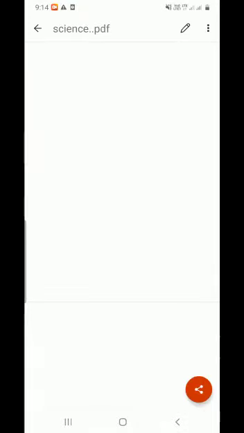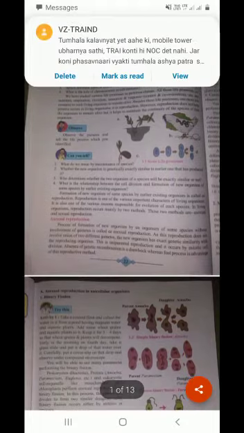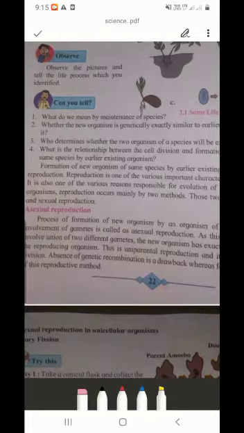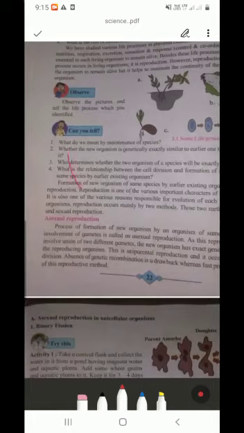Then the next point is, see, there are some advantages and disadvantages of asexual reproduction. The advantage is that it is a fast process.